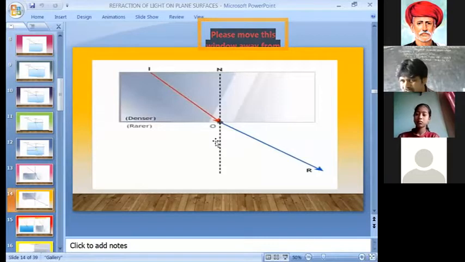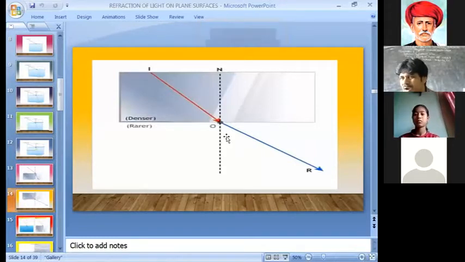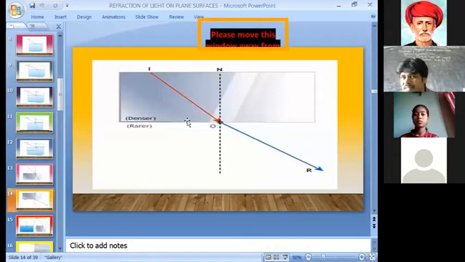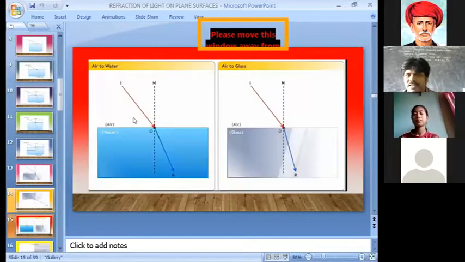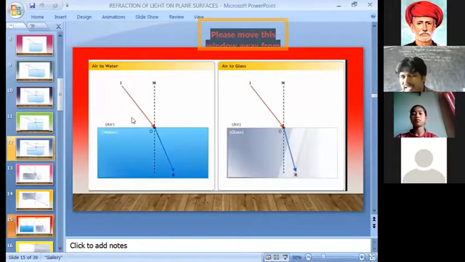In this position, if you observe these two angles, angle I is less than angle R. Angle of refraction is more than the angle of incidence when the light travels from denser medium to rarer medium. So whenever you observe these two conditions, here light has traveled from rarer medium to denser medium. These are the two examples here.